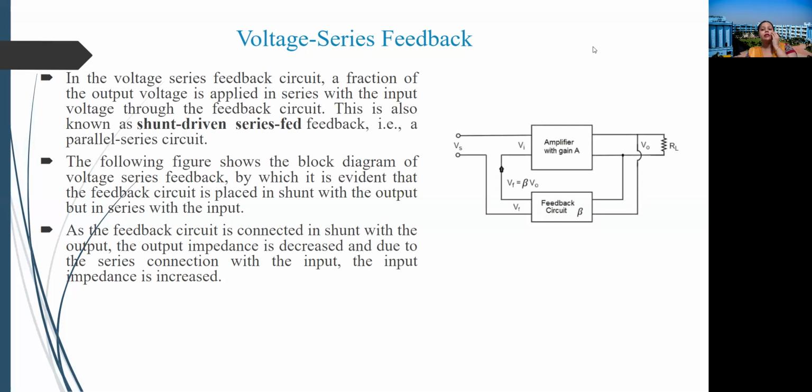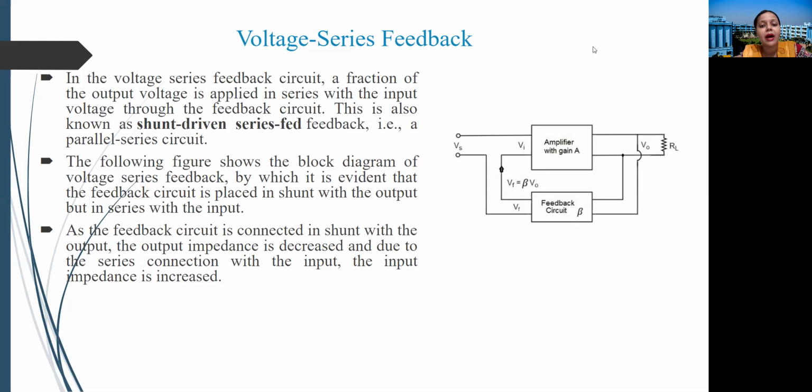Here is voltage series feedback. In this diagram, we can see the connection of voltage series feedback, where the input voltage and the output voltage are connected via gain A and feedback circuit beta, which are connected in series. In the voltage series feedback circuit, a fraction of the output voltage is applied in series with the input voltage